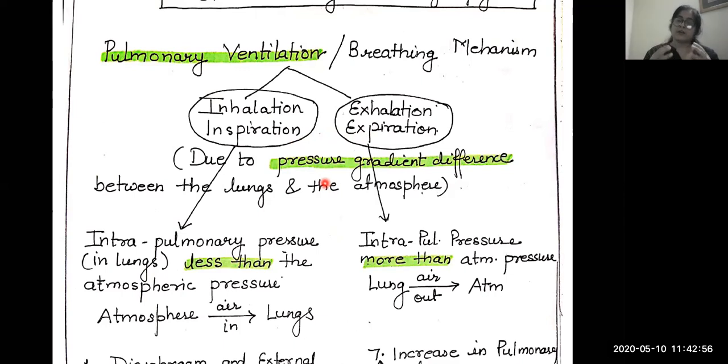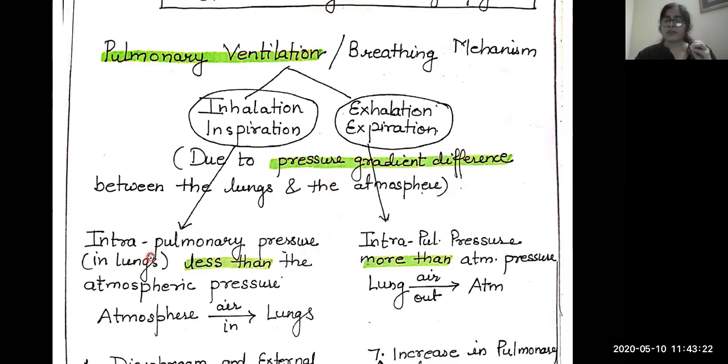The pulmonary term is always related to the lungs. So the pressure within the lungs, the intrapulmonary pressure, and the atmospheric pressure, the difference between these two causes the inhalation process as well as the exhalation process. I am explaining this process through a diagram and also through a flow diagram. So here first we will discuss the flow diagram.